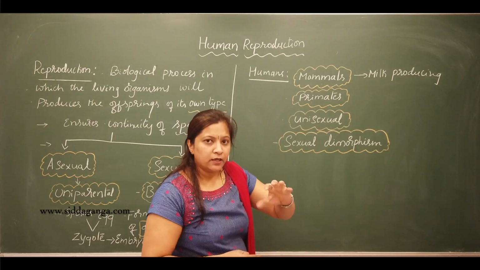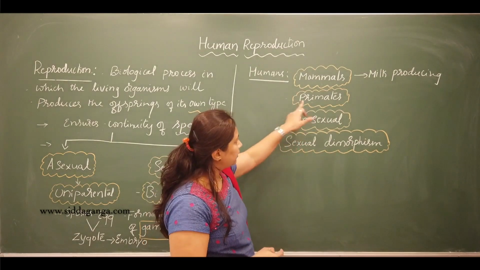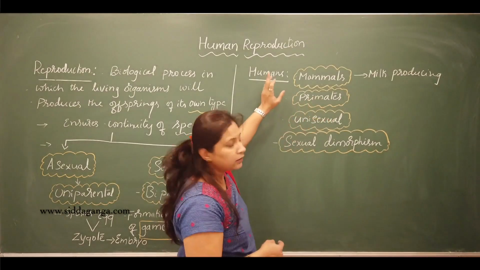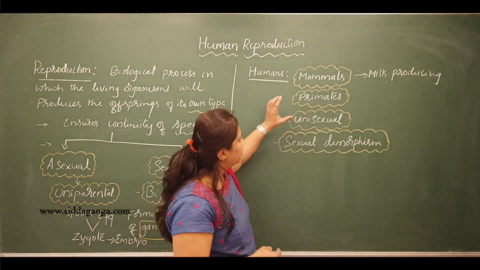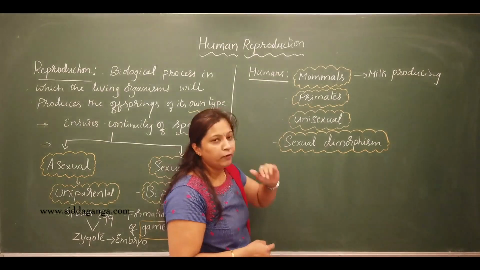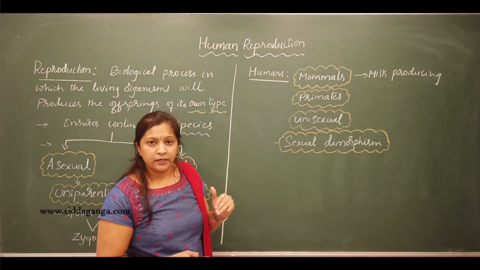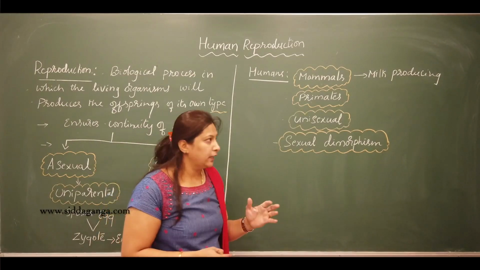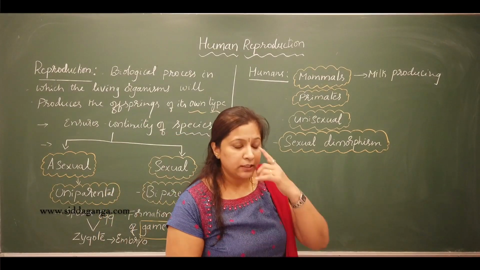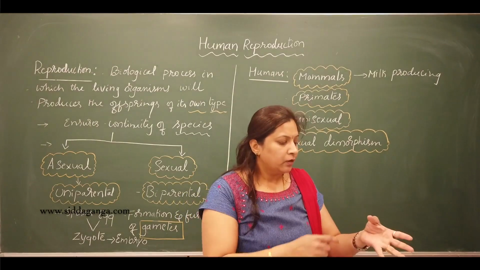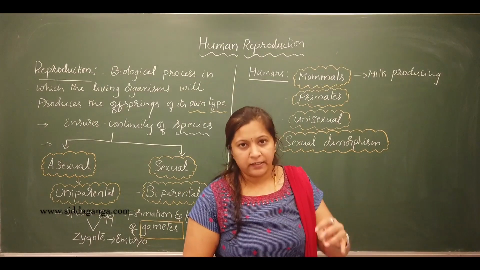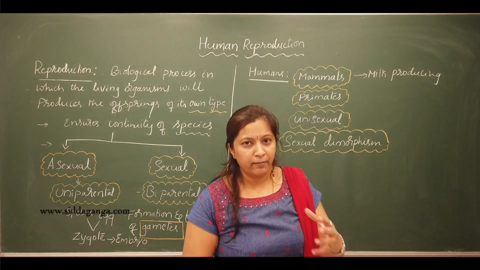All these are included under the order Primata along with the human beings. These primates possess certain characteristic features which are not seen in the non-primate mammals. The non-primate mammals are like cow, dog, cat, deer.